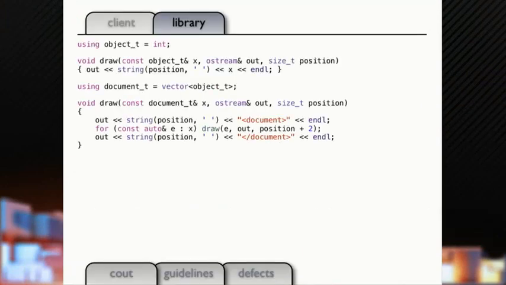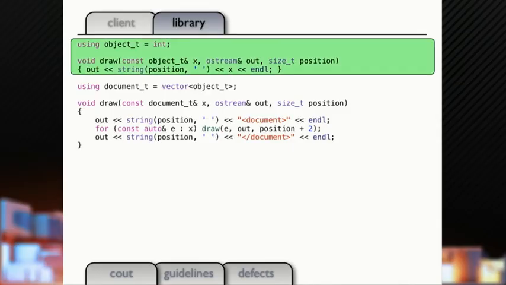So let's walk through what I had in the prior presentation, but we're going to take a little bit of a different take on it than before. So this is the same code we had before. We've got our document that consists of a vector of objects. Our objects are just integers. And we can draw our integers, our objects, and we can draw our document. Okay?